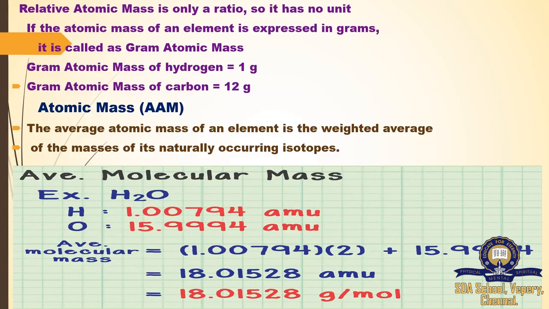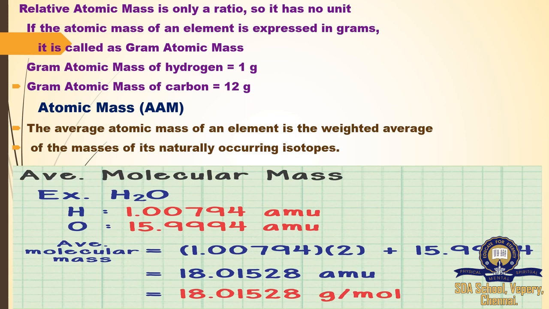Here we are going to measure the atomic mass of isotopes. We already know what an isotope is. Elements having the same atomic number but different mass number, that is what we call isotopes. So in this average atomic mass we need to calculate only for the isotopes of the same element. Here we have one example to measure average molecular mass of the water molecule.